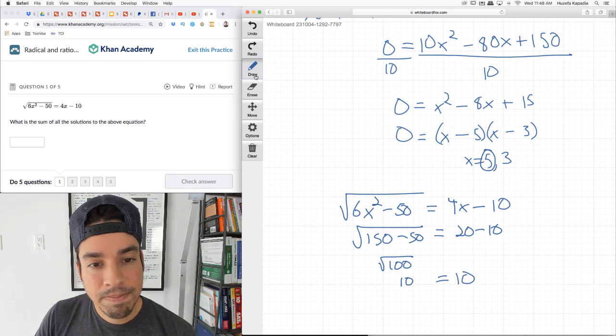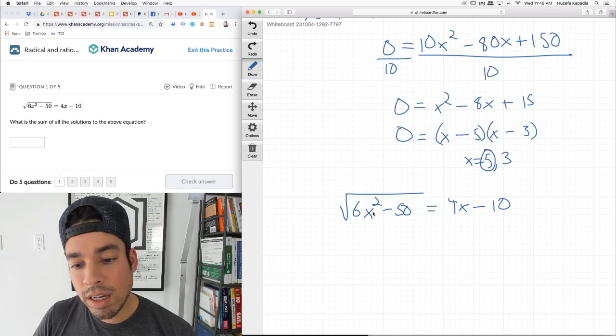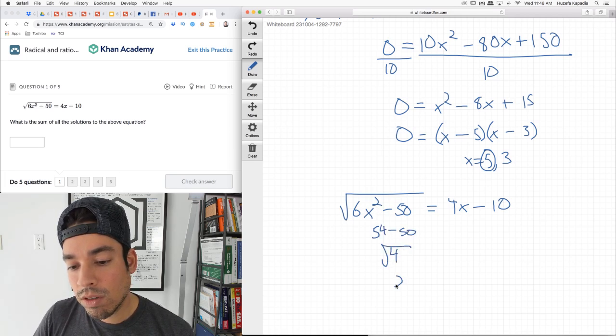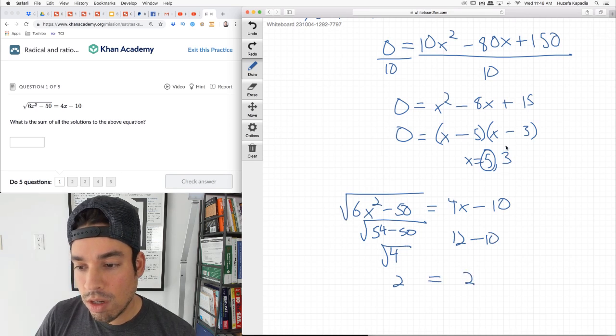Now let's try 3. If I plug in 3 here, I get 3 squared, which is 9. So I get 9 times 6 is 54 minus 50, which is 4. Square root of 4 is 2. And then over here, I plug in 3. I get 4 times 3 is 12 minus 10, which is 2. Actually, both solutions work. Surprise.